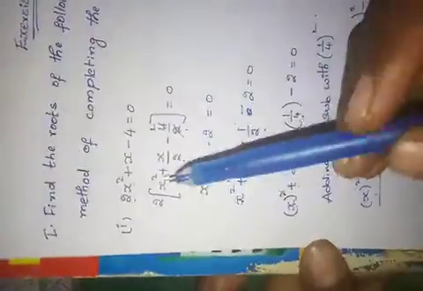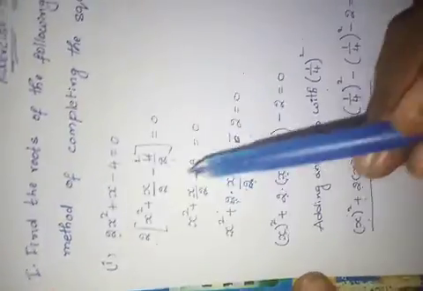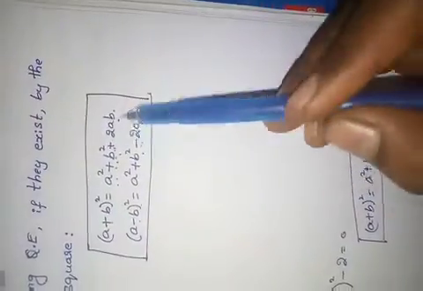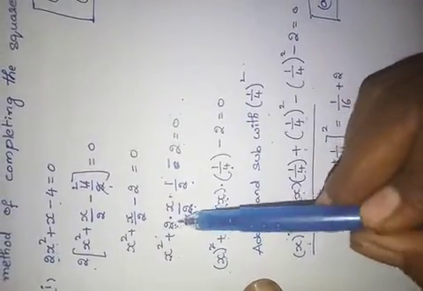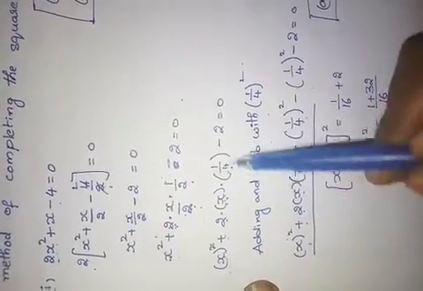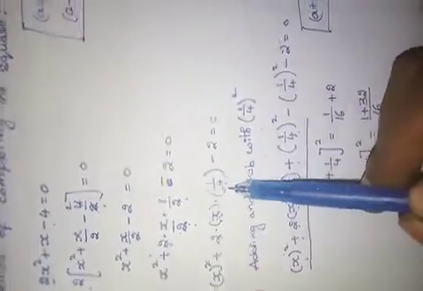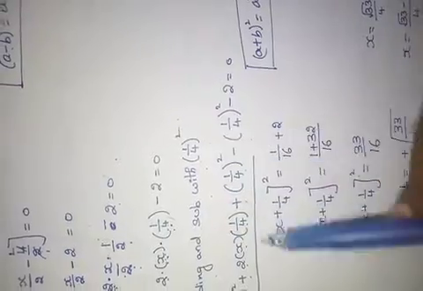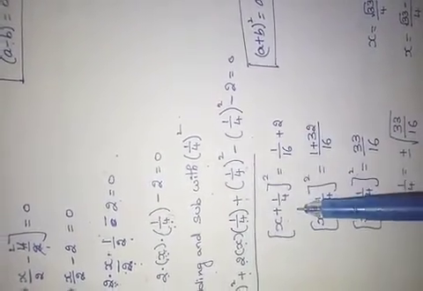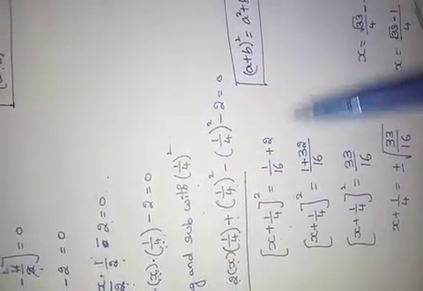See properly. I have taken 2 as common. Then I got this equation. For this, I want to get 2ab in the equation. So I multiplied and divided with 2. It is in the form of a square plus 2ab. This is b value. So with b, I have added and subtracted. So by taking these three terms, it is in the form of a plus b whole square. These two terms I have sent to that side.